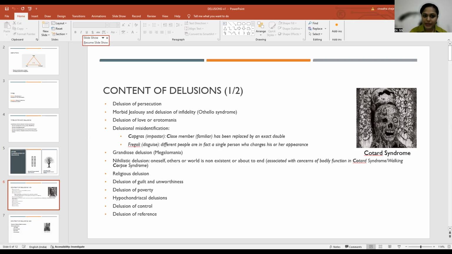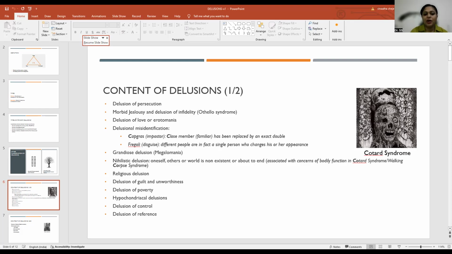So in delusion of persecution, the individual would say that somebody is trying to harm him or her. So the classical or typical presentation is being harmed. Somebody is planning or plotting or trying to harm him or her.